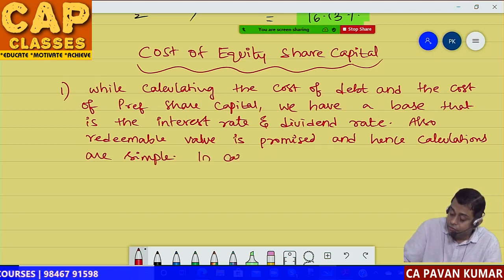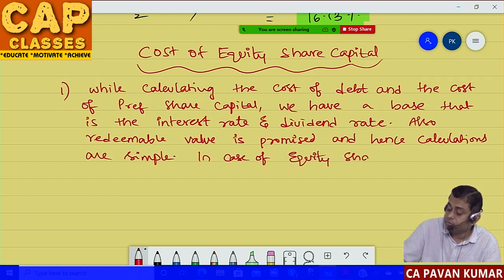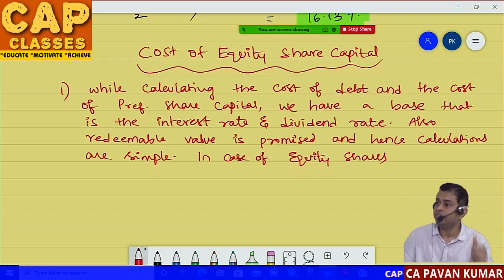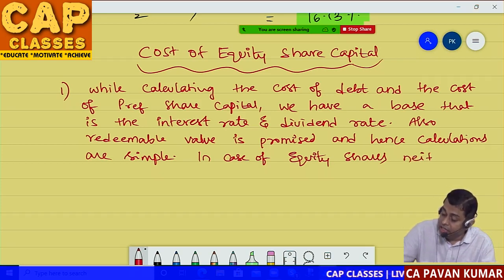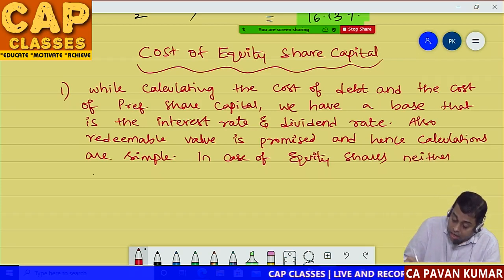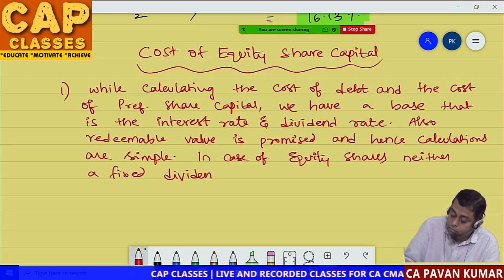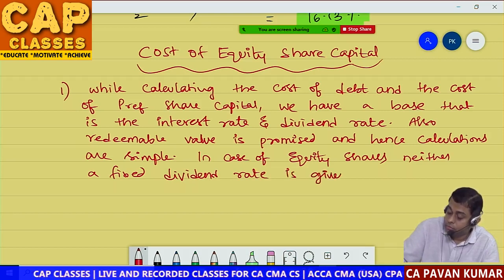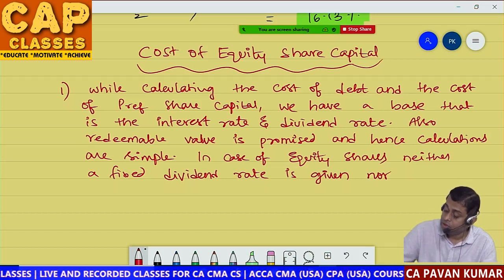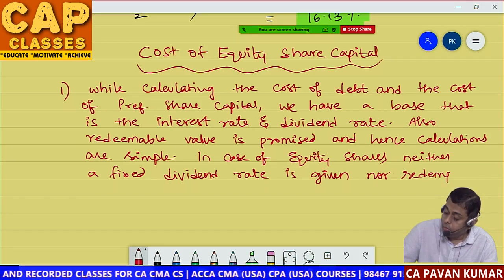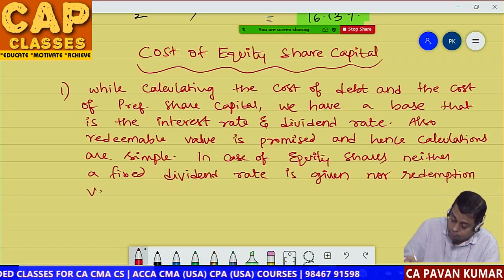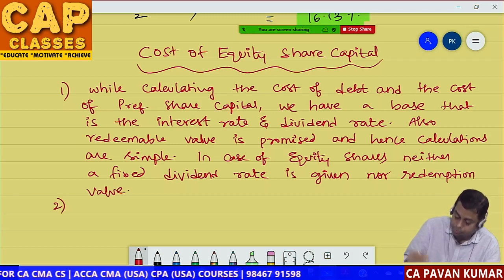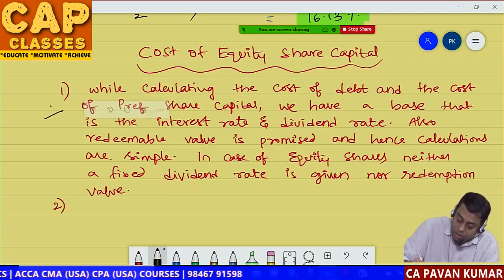In case of equity shares, neither a fixed dividend rate is given nor redemption value. Don't you think this is going to be the game changer?